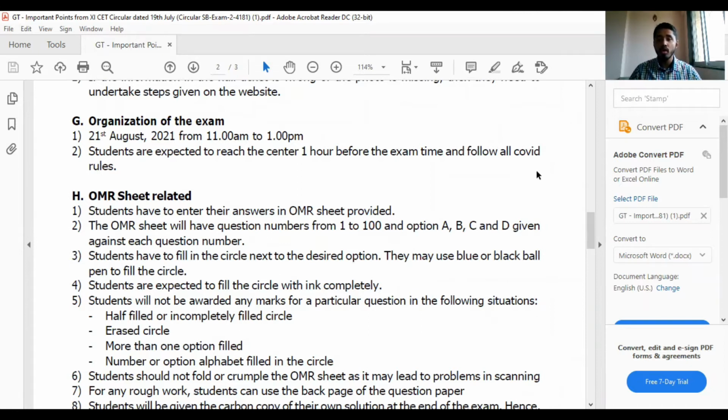They must use a blue or black ball pen to fill the circle. So you have to use a blue pen or a black pen. Now, very important is this point: students are expected to fill the circle with ink completely.